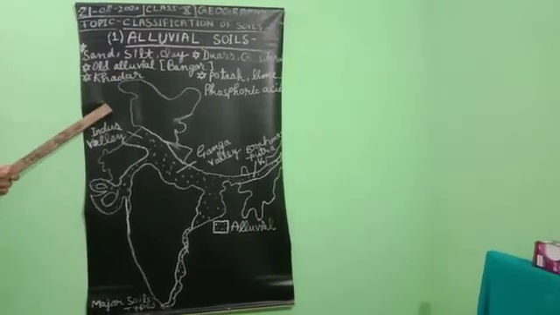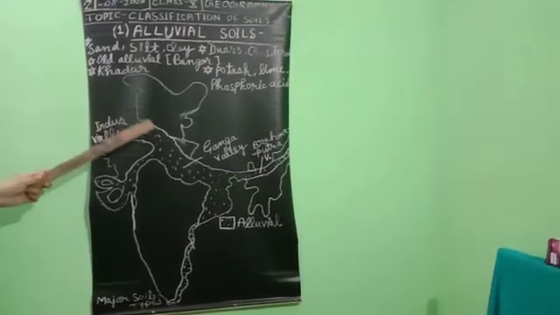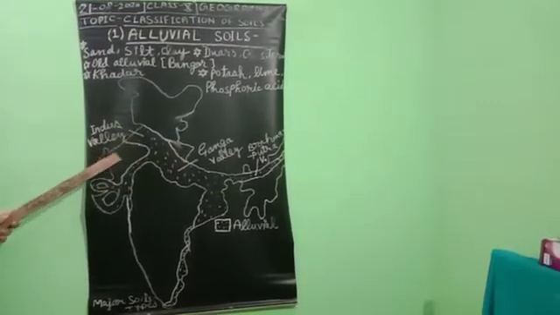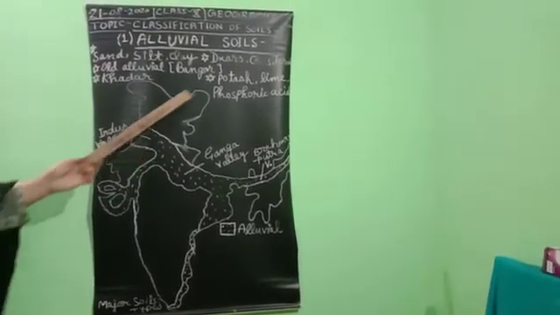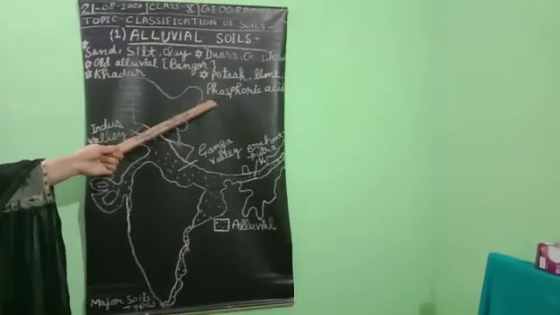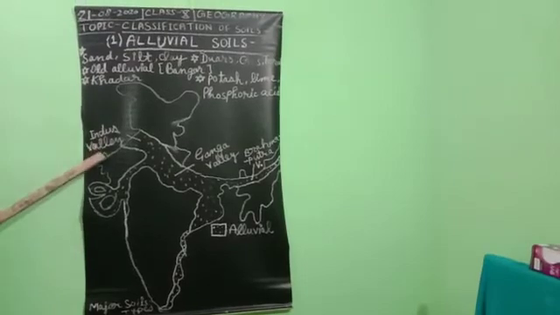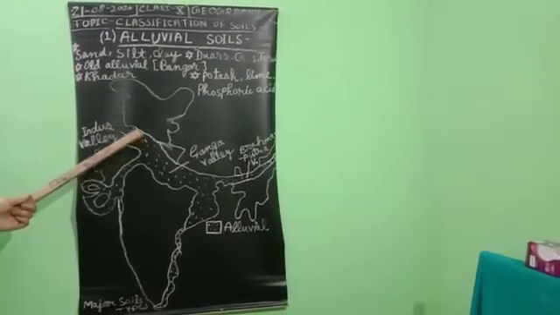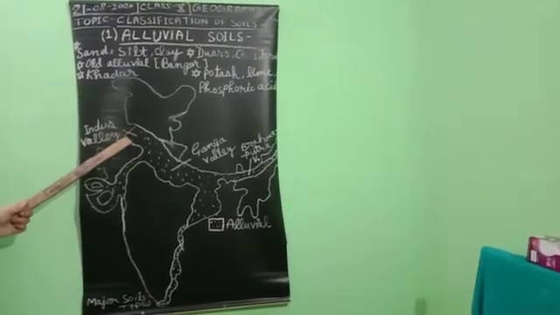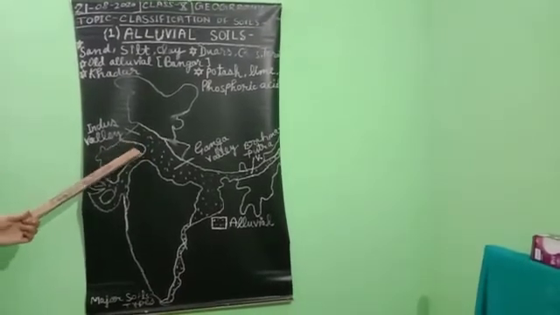Khadar has more fine particles and is more fertile than the Bangar. Alluvial soils as a whole are very fertile. This is the most fertile area, and it has potash in the soil. Here we can find potash, lime and phosphoric acid. This is the most important and most productive soil of our country, and it is ideal for the growth of sugarcane, paddy, meaning rice, wheat, and other cereal and pulse crops.